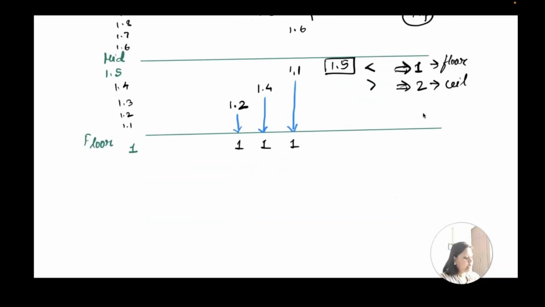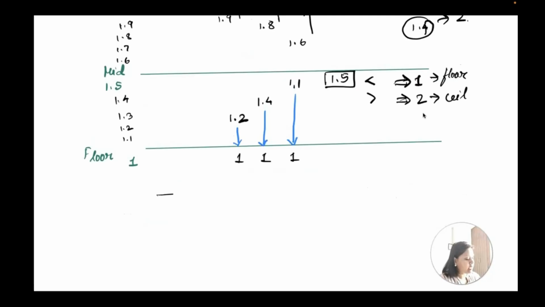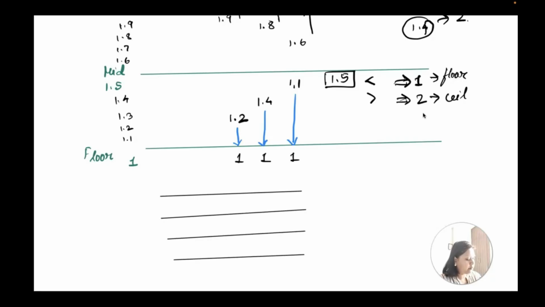So, there is one more point that you have to keep in mind: if there are values here, 4, 3, 2, and 1. So, this is 1, 2, 3, and 4. If there is any value which is 1.7, let's say, the round of this will become 2. That is an even number. If you have a number like 2.5, then round of 2.5 will again become 2. And if you have a value, let's say 3.4, the round of this will become 4.